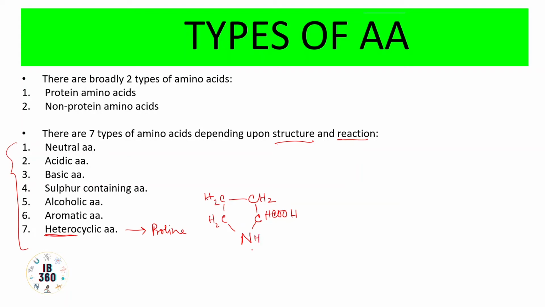If this is the R group, this is not the complete amino acid. We still have to mention the alpha carbon, the COO group, the amino group, and the hydrogen. So this part is common in every amino acid. This is not the essential part. We have to focus on the R group. So see the R group. This is the R group.